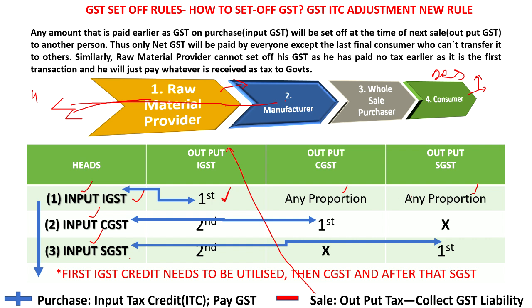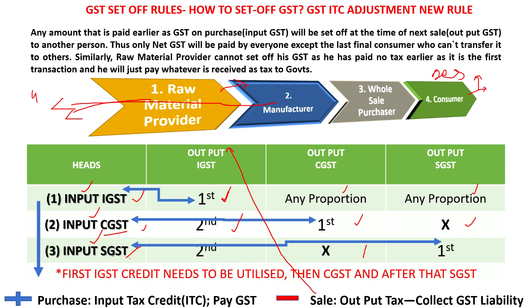If CGST has to be paid, that can be adjusted there. If SGST is there, that can be adjusted. Normally, sequentially, it will go like this. If there is input CGST, that means input credit is there, then the first adjustment should be made with CGST only. If CGST output is not there, then second it should be adjusted to IGST. And under no circumstances can input CGST be adjusted to output SGST. Similarly, input SGST cannot be adjusted to output CGST.